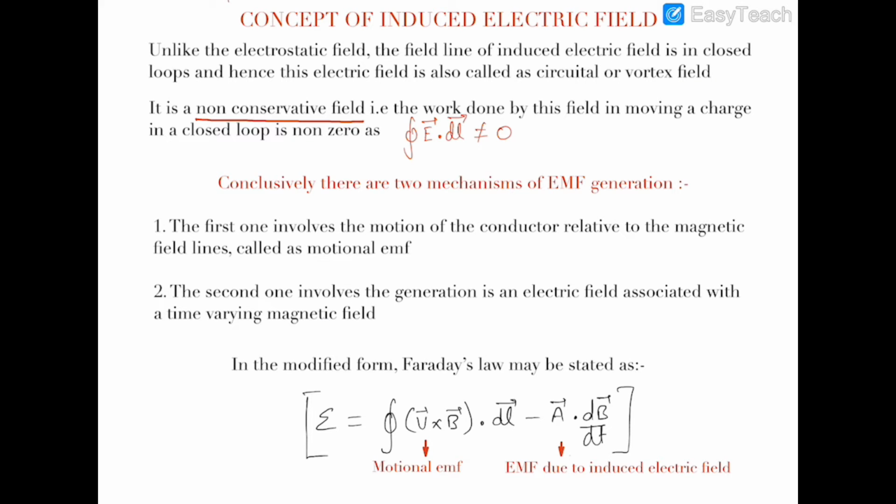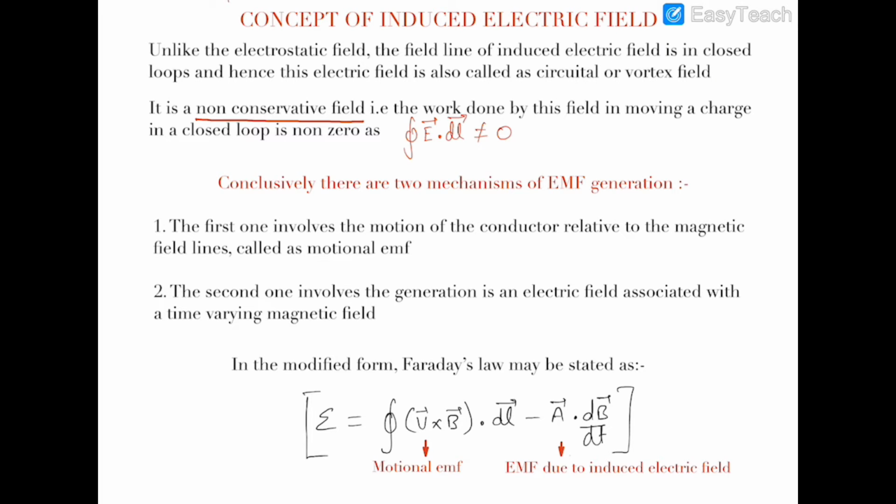The third very important difference between these two is that the electrostatic field was conservative in nature, and therefore the line integral of the electrostatic field in a closed loop was zero.